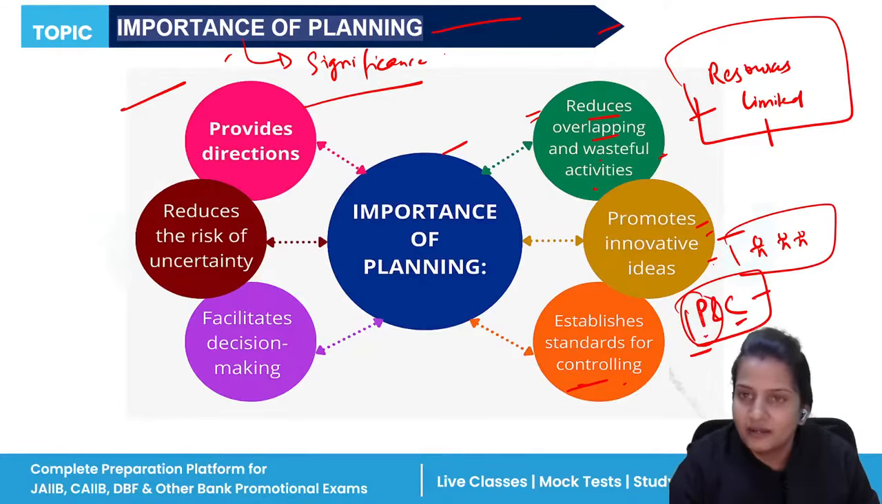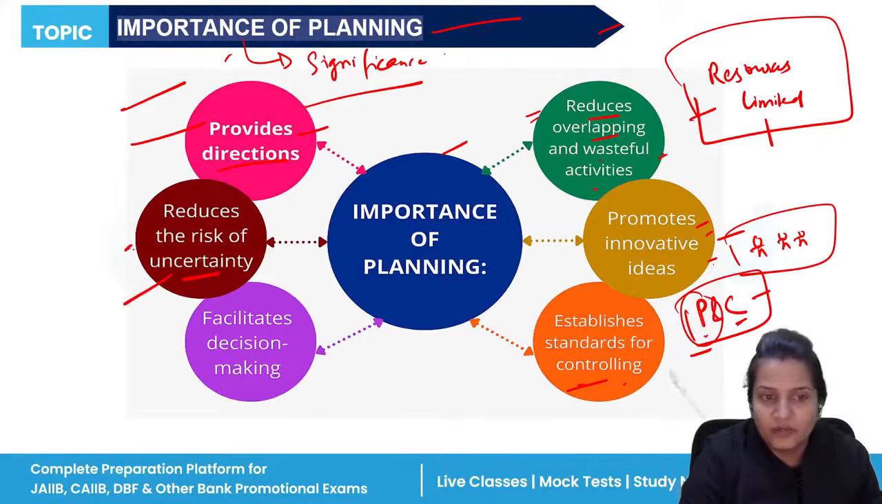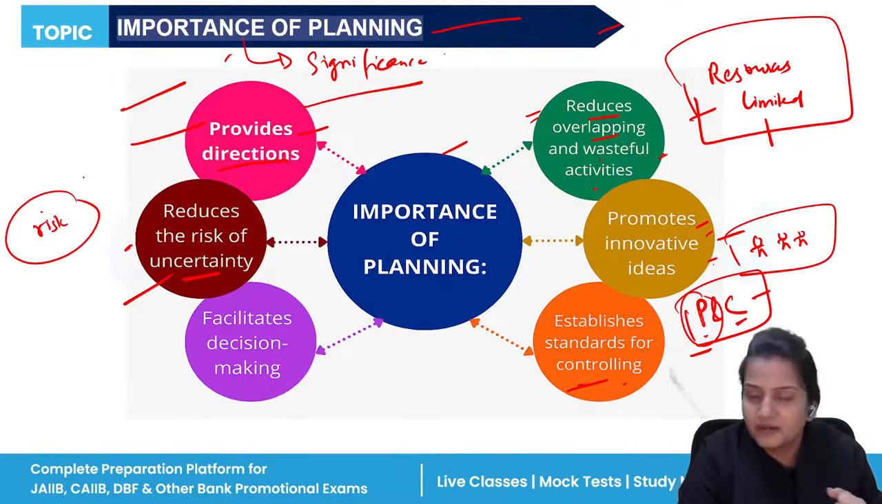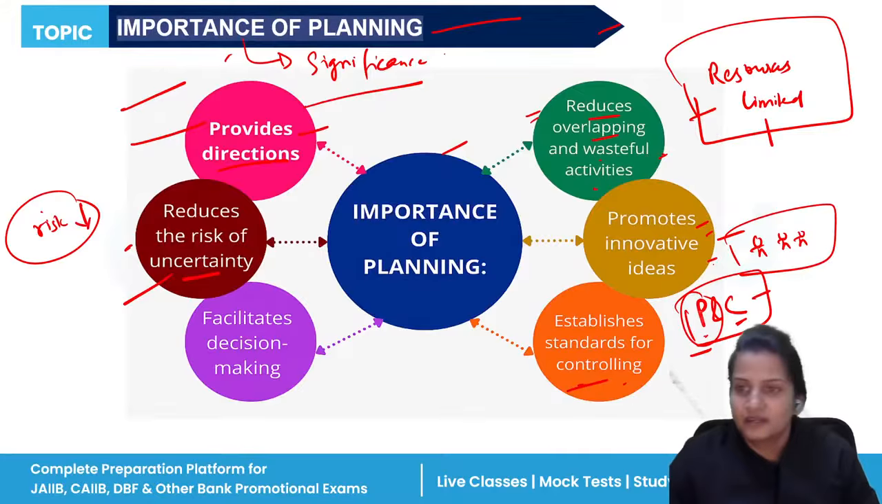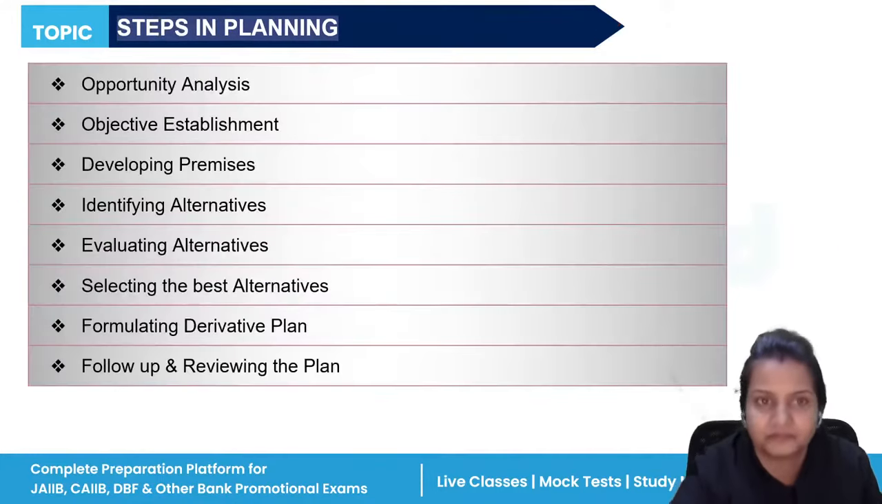So they both are interrelated, interdependent to each other. It provides direction, it helps to achieve certain goals, it reduces the risk of uncertainty. We know that our environment is uncertain, so in order to reduce the uncertainty, we need to identify the risk. And once the risk has been identified, there are different techniques from which you can minimize those risks. And it is helpful in making decisions.